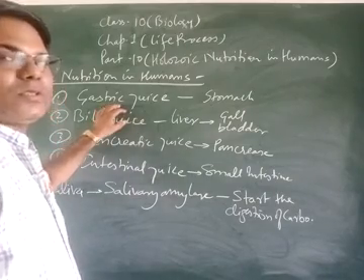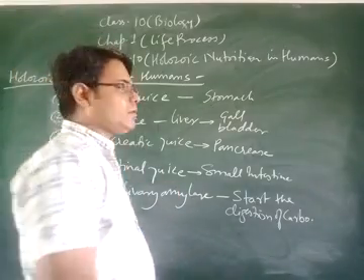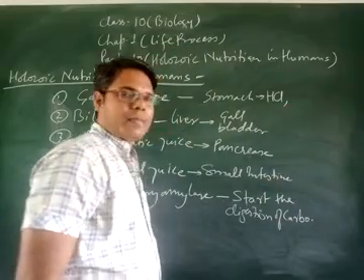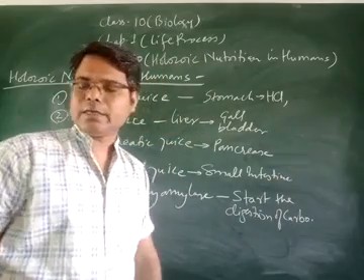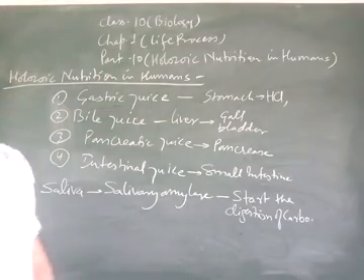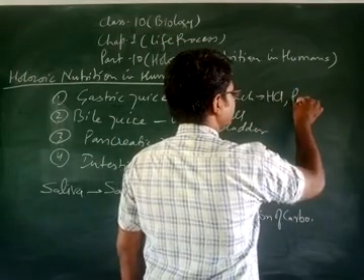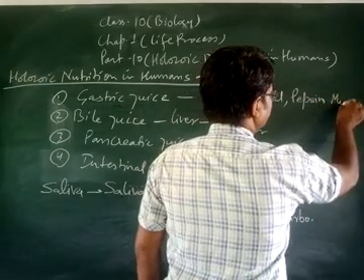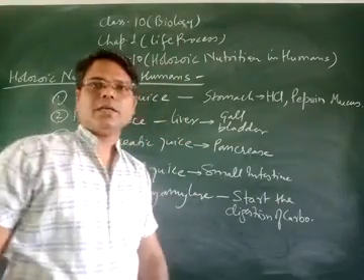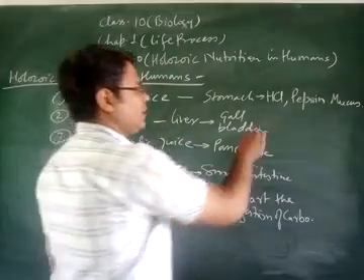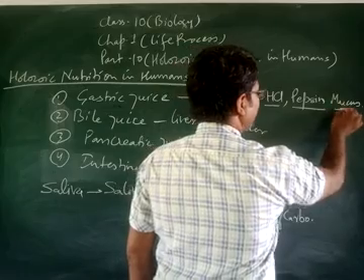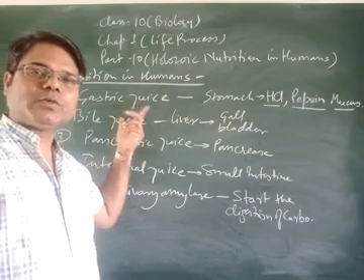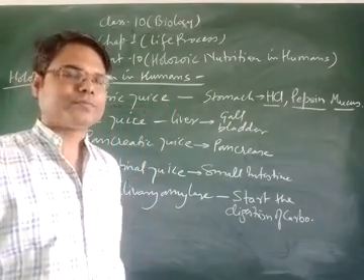This gastric juice contains 3 materials: HCl, pepsin and mucus. These 3 materials are present in the gastric juice secreted in the stomach.